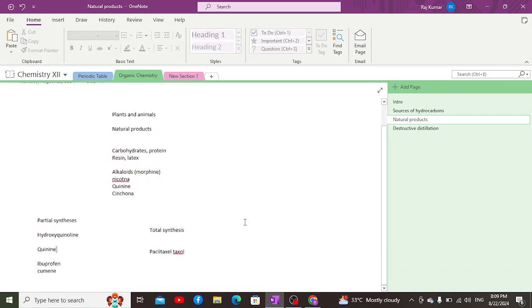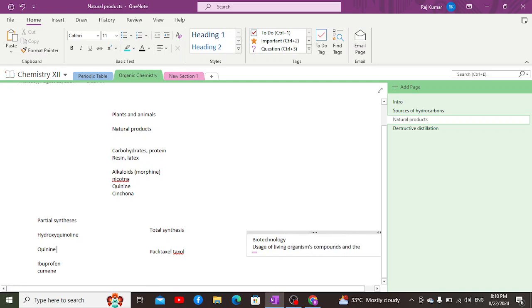Apart from which, another important concept about organic compounds is biotechnology. We need to understand first what biotechnology is. It is a branch of biology, engineering, and technology which deals with the usage of organic compounds, the usage of products, the usage of living organisms, compounds, and their secretions.